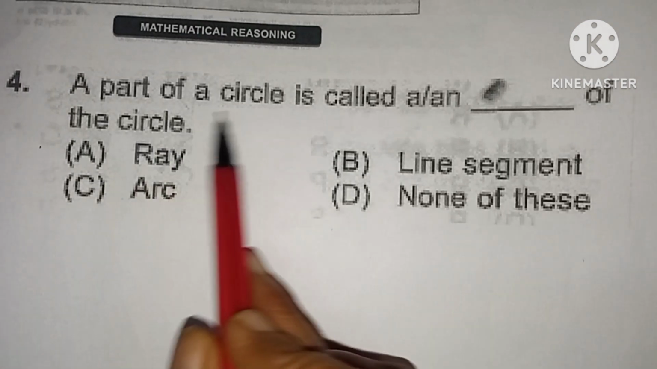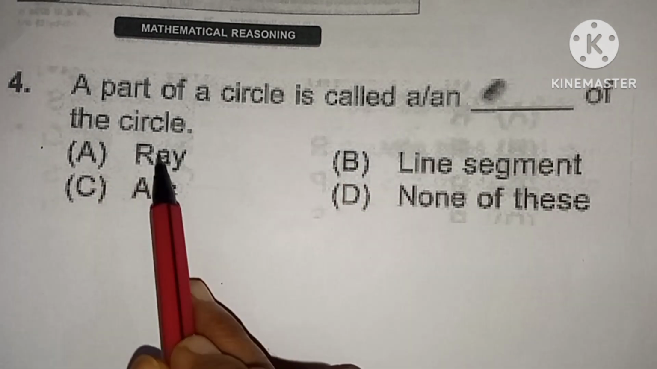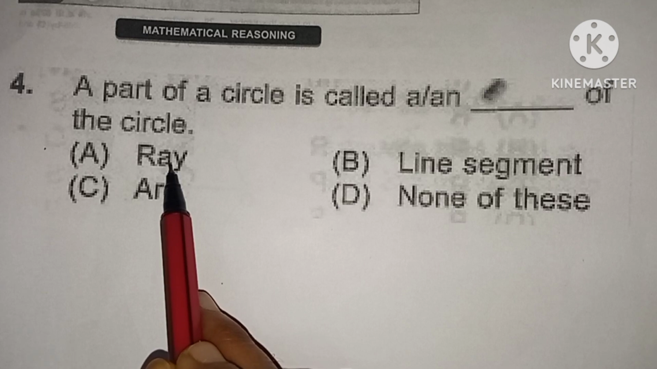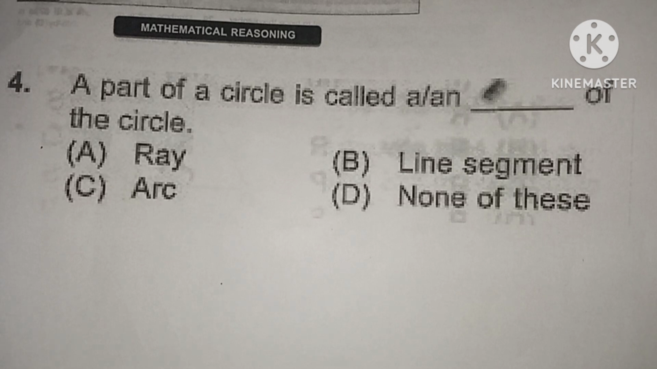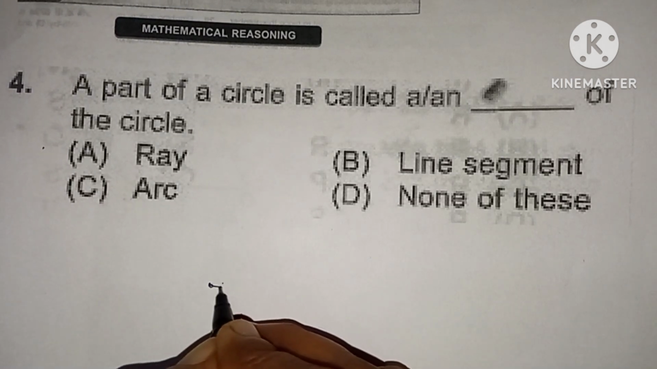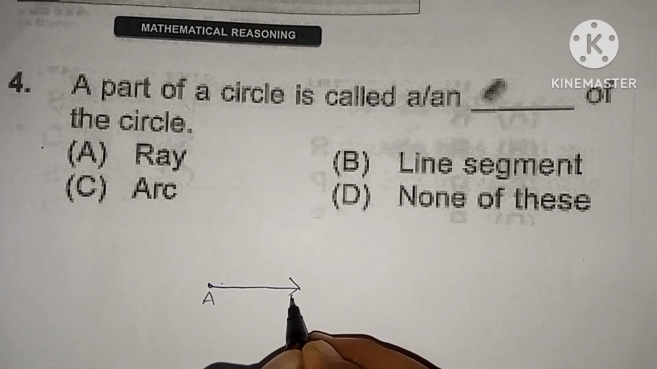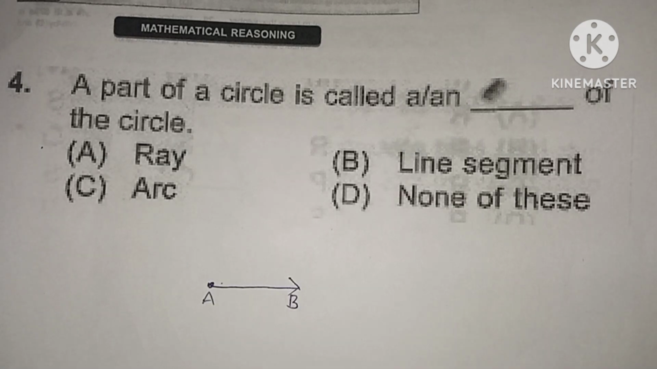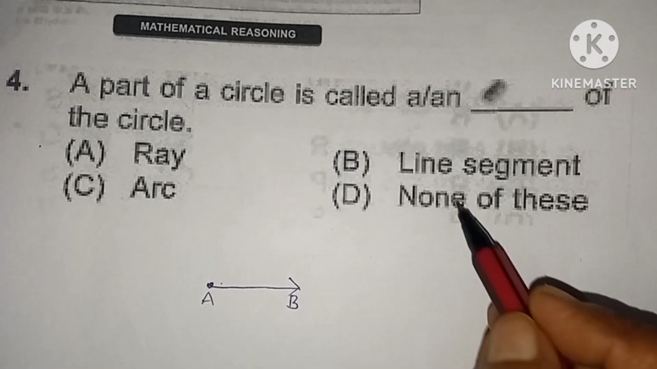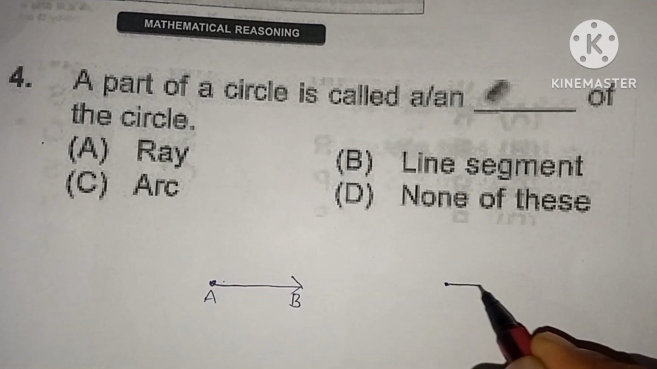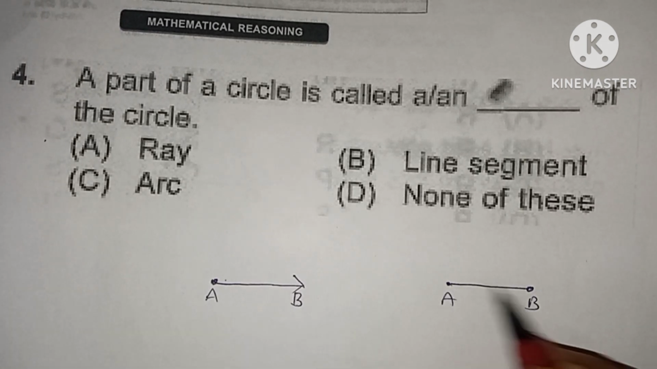Fourth question, a part of a circle is called dash of the circle. Here, ray. Ray means it is not a part of a circle. Ray means it has only one end point. This is the ray, only one end point. And line segment. The line segment has two end points. This is the line segment. AB is the line segment. It has two end points.